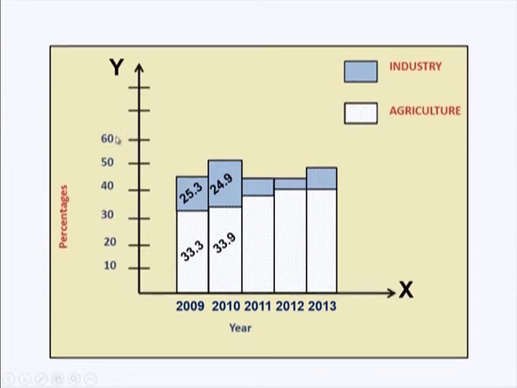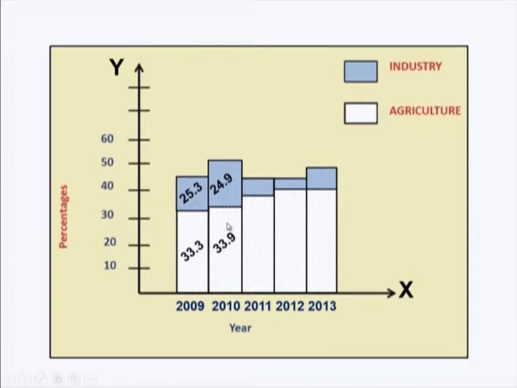Now for 2009 he has given 33.7, so you can take the corresponding vertical bar up to 33.7, and you can shade this by dots. So 33.7 I represent by dots, and the second component is 25.3. If you add both you get 58.6. So 58.6 for 2009 you can go up to below 60. So that is your component.